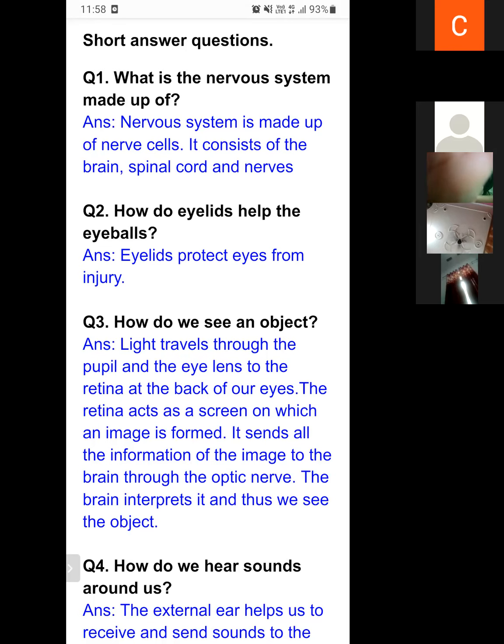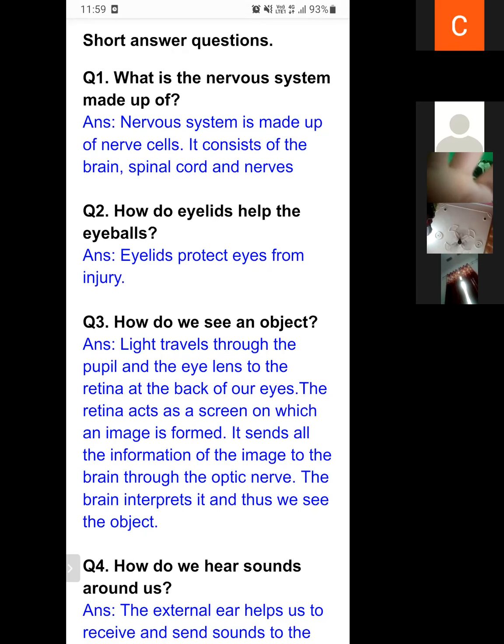The colored part of our eye is known as the iris, and at the center of the iris there is a black spot known as the pupil. At the back of our eyes there is a screen known as the retina. The retina acts as a screen on which the image is formed. It sends all the information of the image to the brain through the optic nerves, and the brain will interpret that message. In this way, we can see the object.